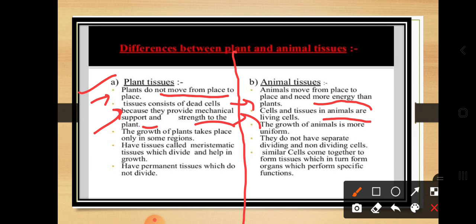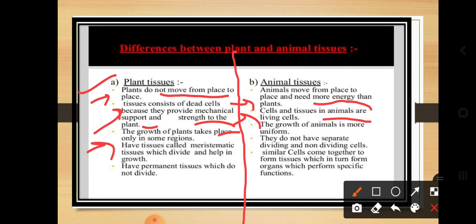The growth of plants takes place only in some regions. Dear students, what are those regions? That is the stem part and the leaves part. So that is the growing region. Here we have the meristematic tissues, which divide and help in the growth.